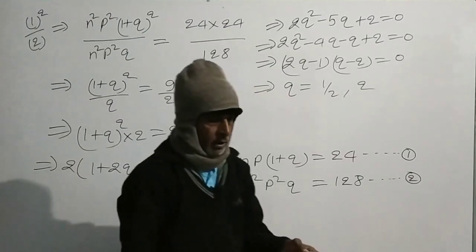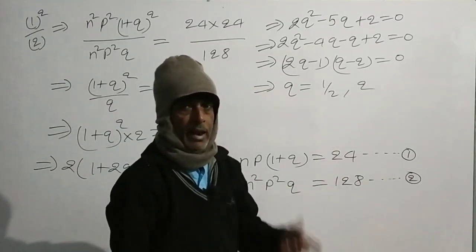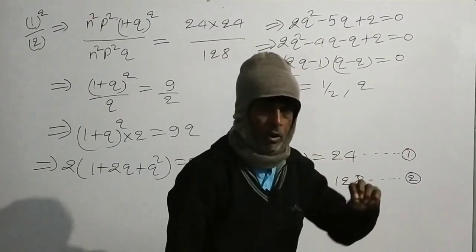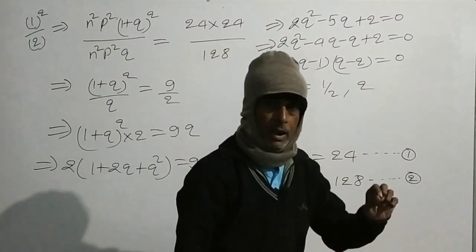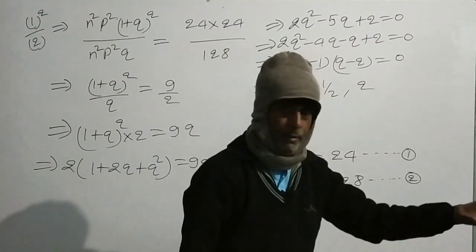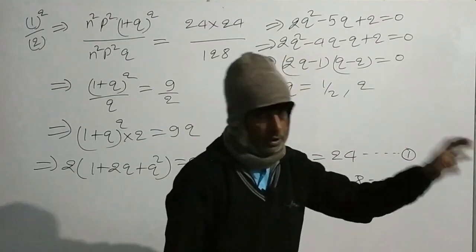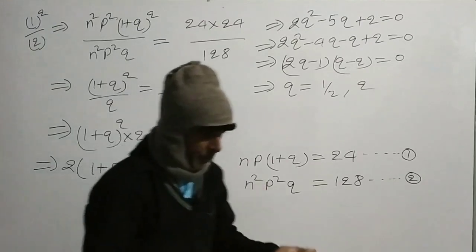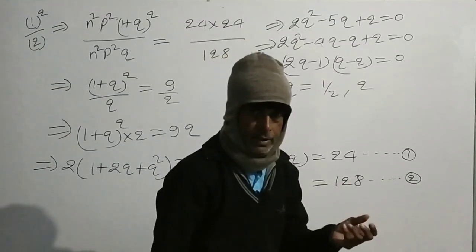When we toss a die, either 1 will appear or 2 will appear or 3 will appear or 4 will appear or 5 will appear or 6 will appear. If 6 appears, we get success.